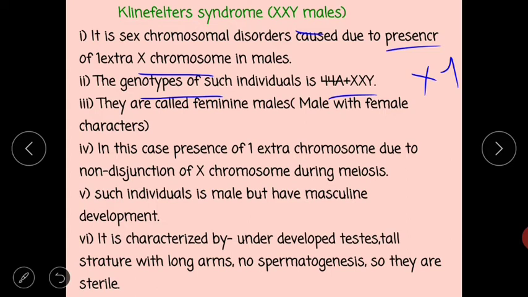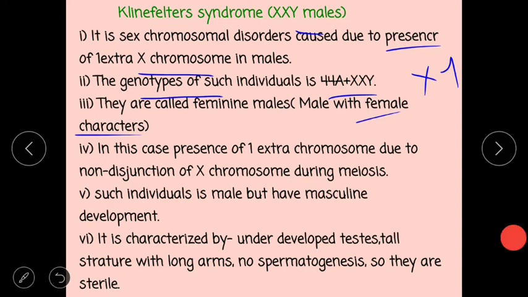So there are 2 X chromosomes and a single Y chromosome. Therefore, these individuals are called feminine males. Feminine males means they are phenotypically male but with characters of female.